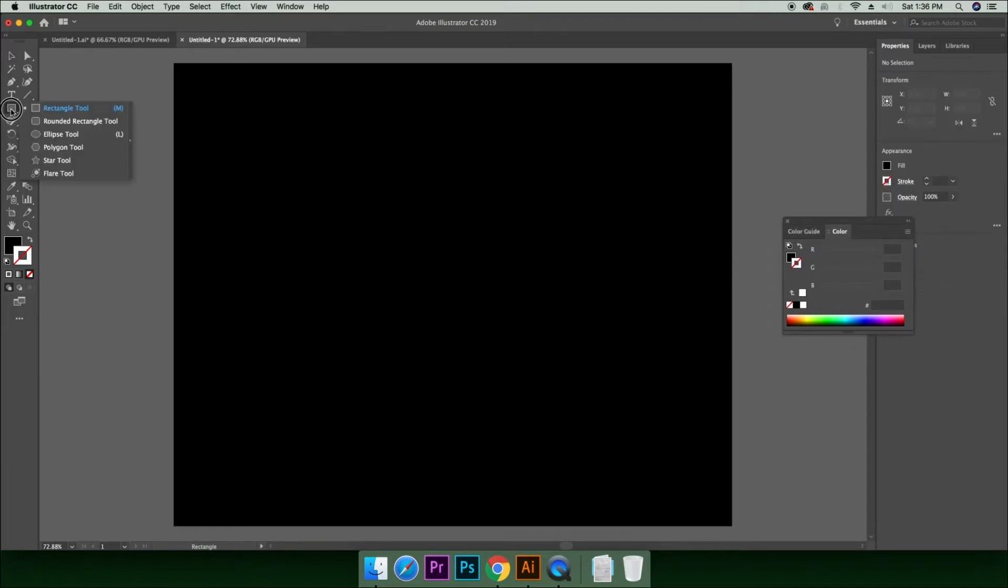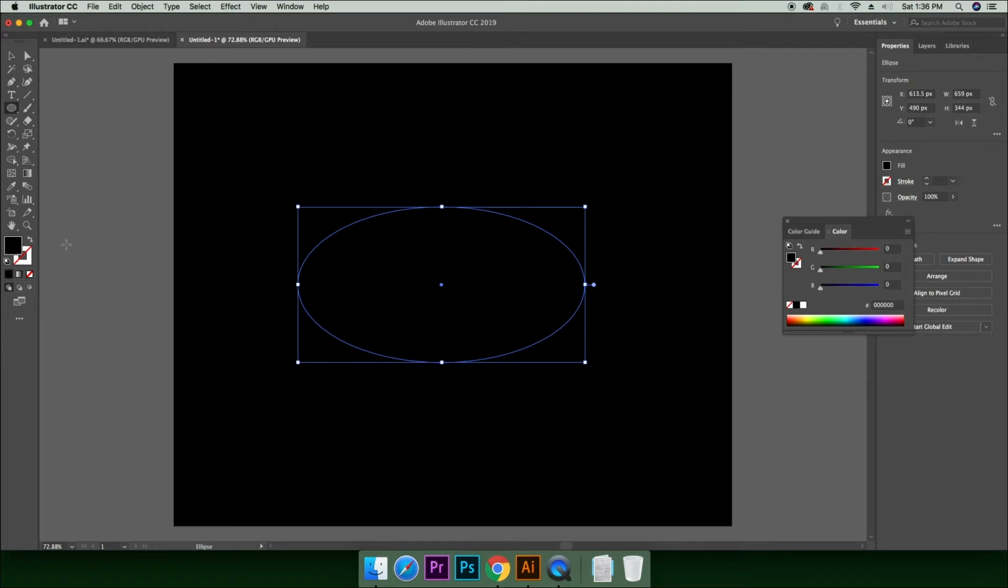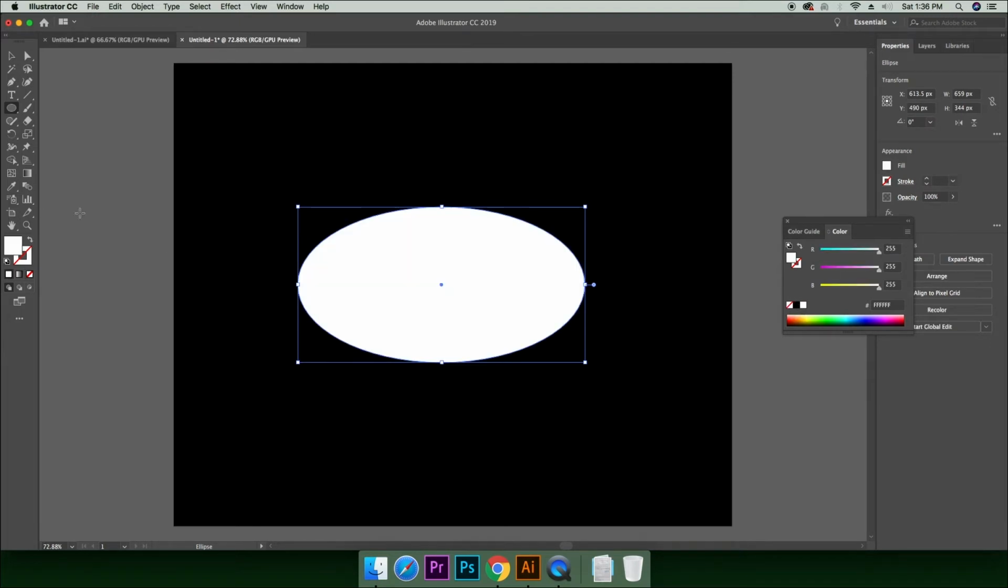I'll be taking the ellipse tool. I'll make it elongated a bit and I'll let it be white in color. Now I'll take the wrap tool and I'll try to give it a shape. You guess what's the shape?